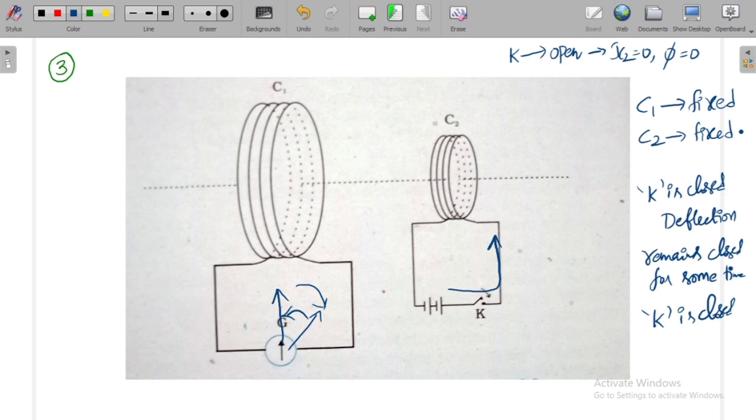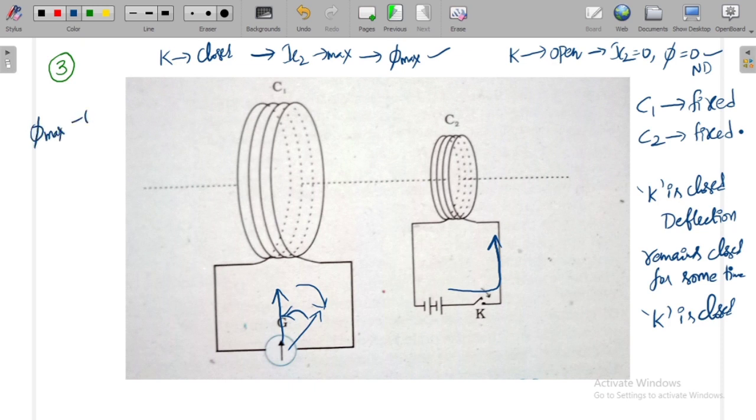So there is no induced EMF, and the galvanometer shows null deflection. Now when the key is suddenly closed, the current increases to its maximum value, so the flux also increases to its maximum value. Previously the flux is 0, now the flux is maximum, so there will be a change in flux.